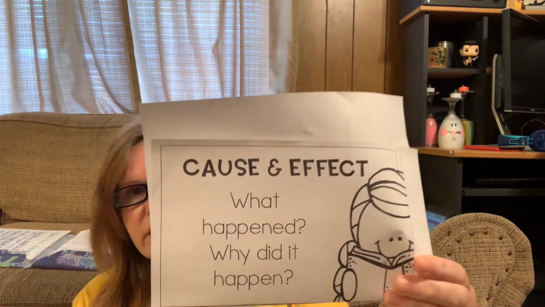All right, good job. Now, what are some examples of cause and effect? Like we said, cause and effect is what happened and why did it happen. Let me give us an example. She had to ask her dad for help. Sometimes I have to go backwards. I look at what happened and then I think about what caused it.